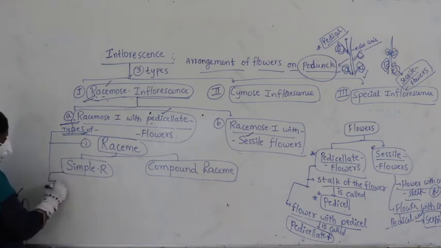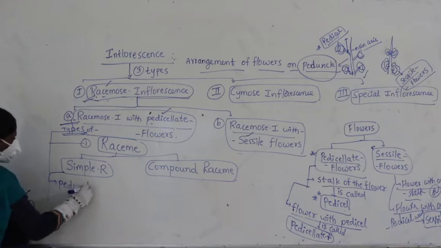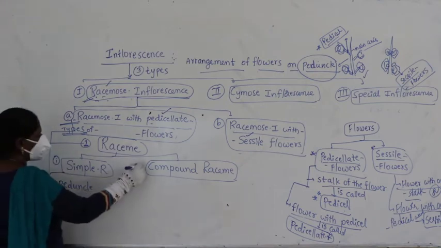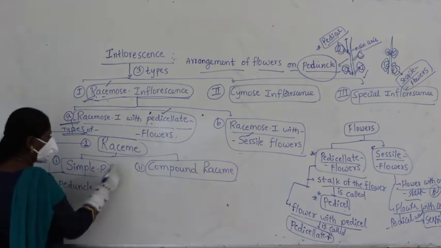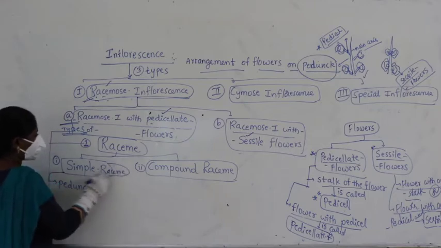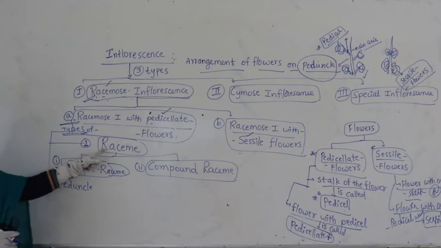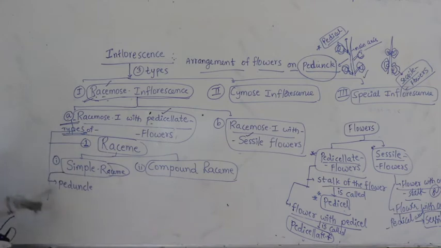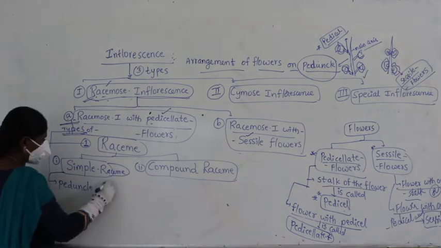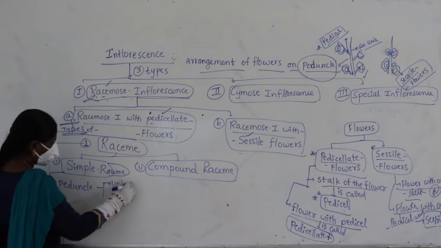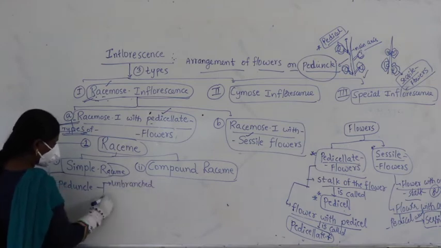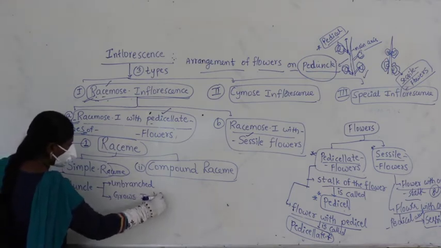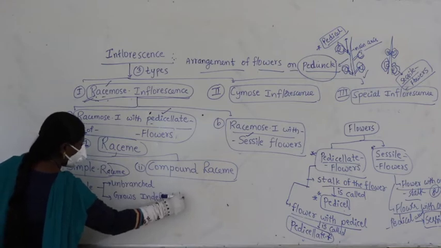First of all, in this we take the condition called peduncle. So, let me take the first one. In this first one again the two categories, simple raceme and compound raceme. Right. Now you take the peduncle. Peduncle here is unbranched and grows indefinitely.